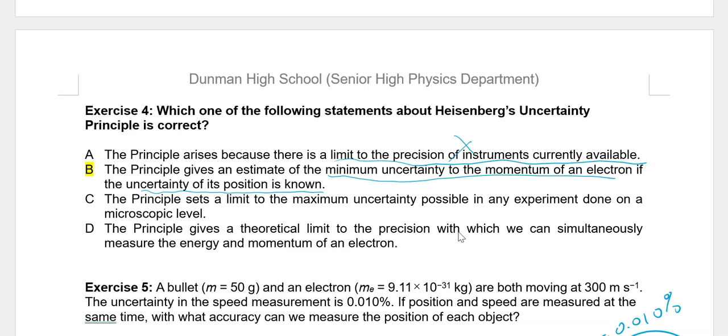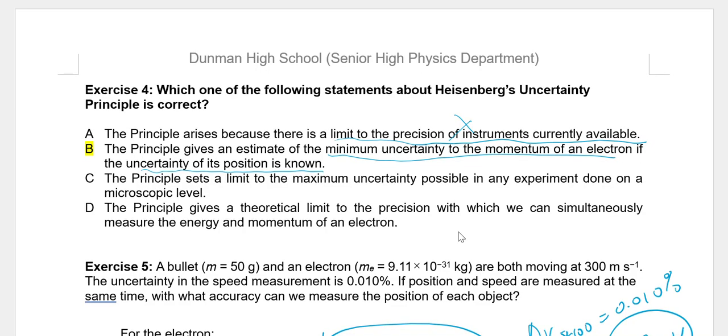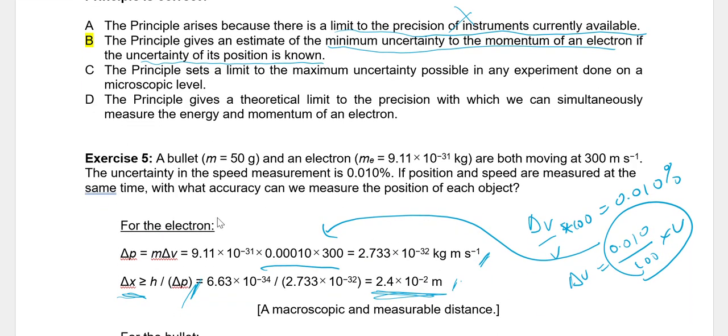Okay, we are back. I hope you have time to try exercise 5. A bullet of mass 50 gram and an electron of mass 9.1 × 10^-31 kg are both moving at 300 meters per second. The uncertainty of the speed measurement is 0.01%. If position and speed are measured at the same time, what's the accuracy with which we can measure the position of each object? Right, so clearly this is a Heisenberg uncertainty principle kind of question.